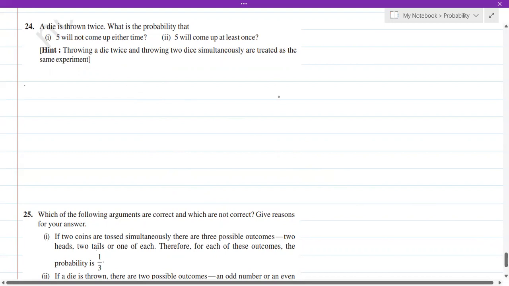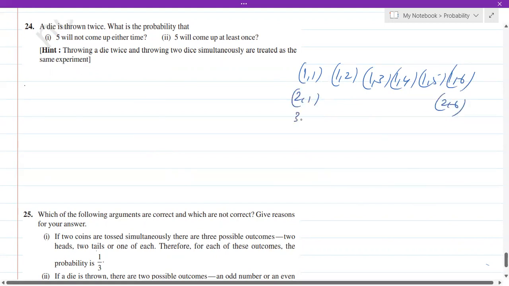Okay. Now we've already discussed the outcomes. Let's rewrite it again. What are the outcomes when you throw two dice? 1, 1, 1, 2, 1, 3, 1, 4, 1, 5, 1, 6. Similarly, 2, 1, 2, 2, so on up to 2, 6. Then 3, 1 up to 3, 6.